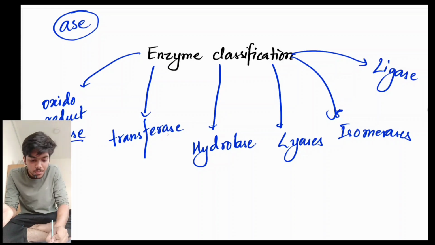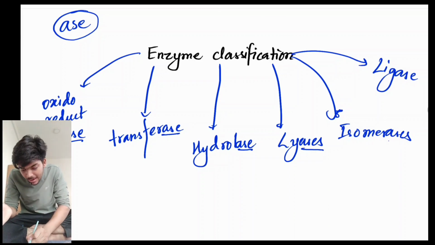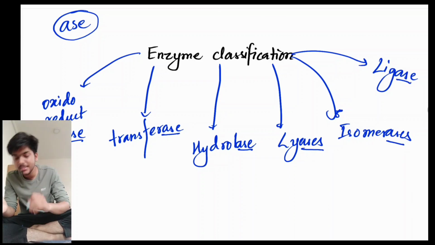Oxidoreductase, transferase, hydrolase, lyase, isomerase, and ligase.